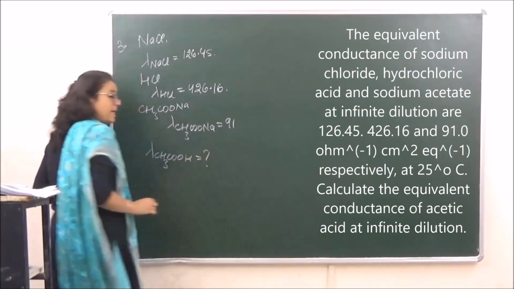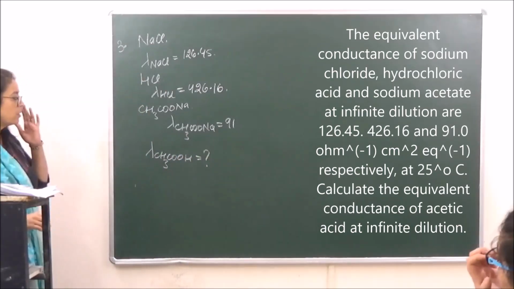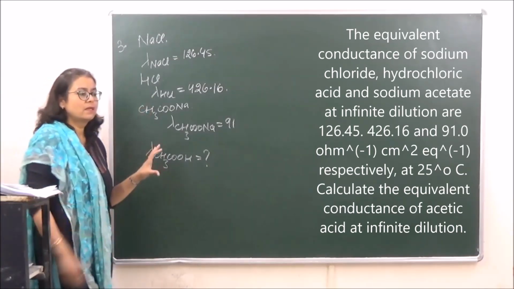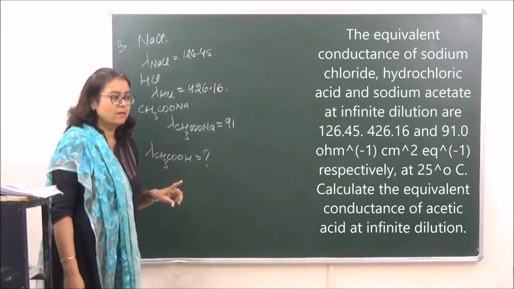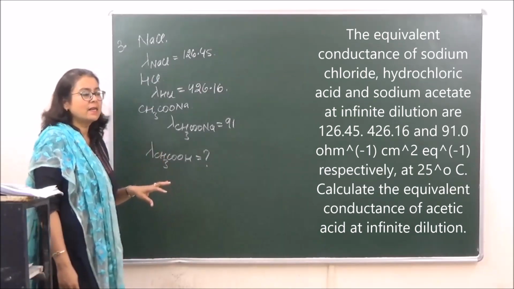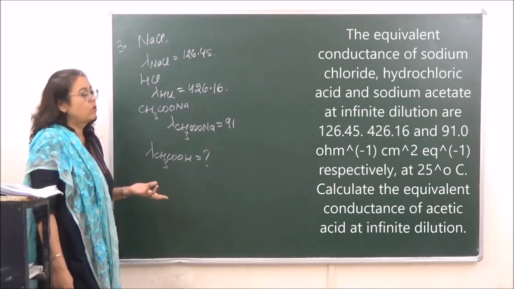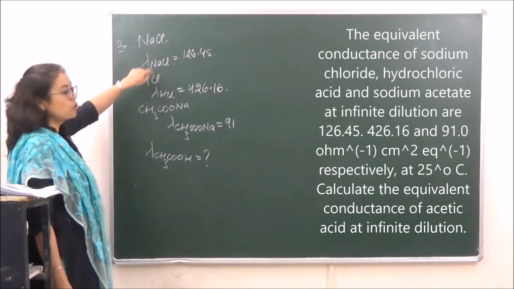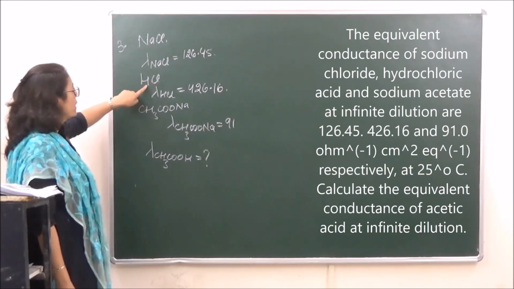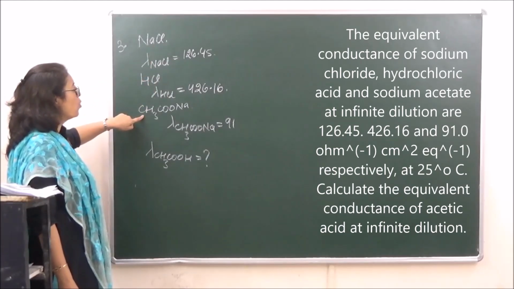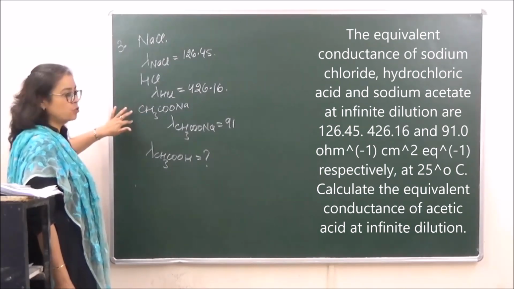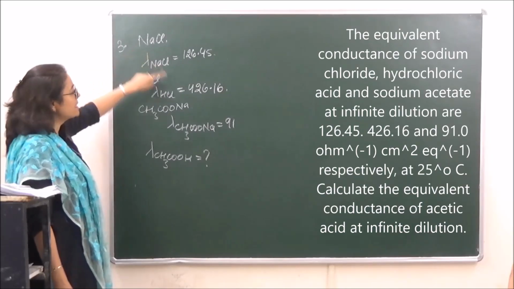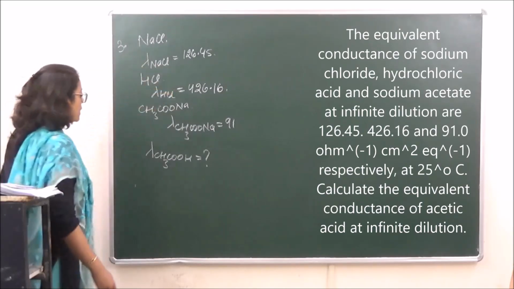acetic acid, right? For such questions, you can use a trick over here: you add the data with common ions and subtract the data with uncommon ions. So when we're looking at NaCl and HCl, the common ion is chlorine. If we're looking at HCl and CH3COONa, there is no common ion between these two. So we add the data of the common ions. So what are we saying?